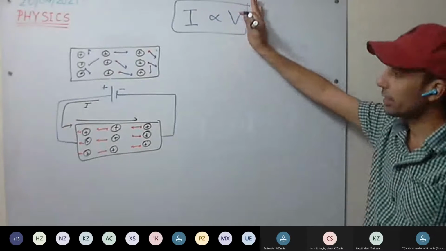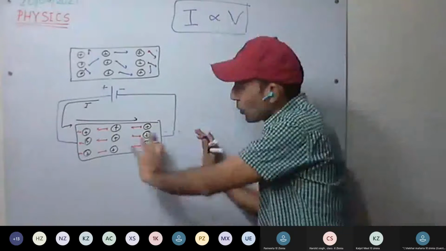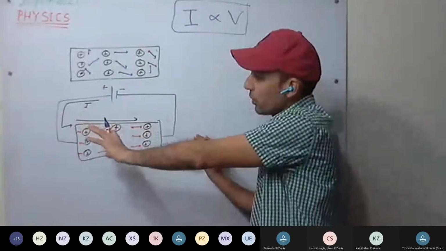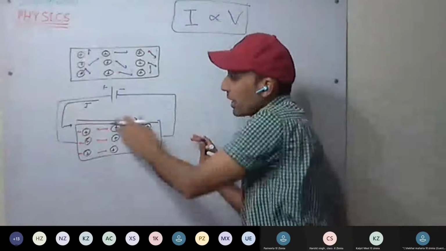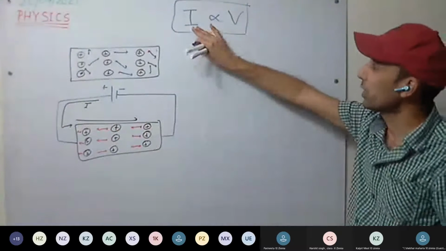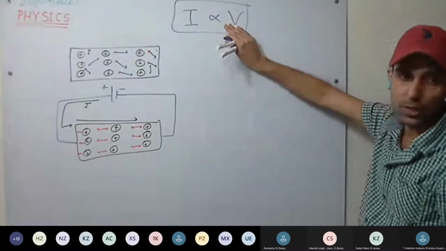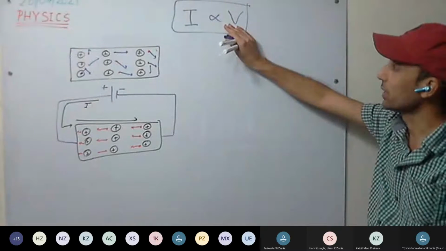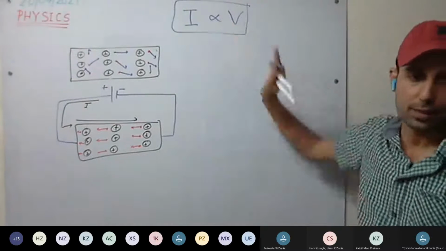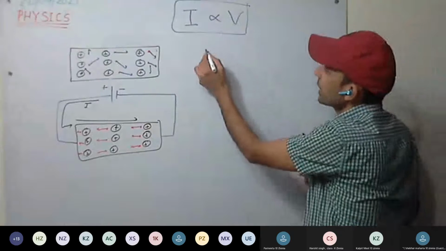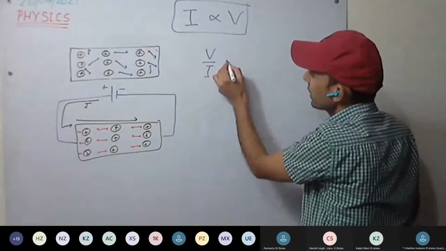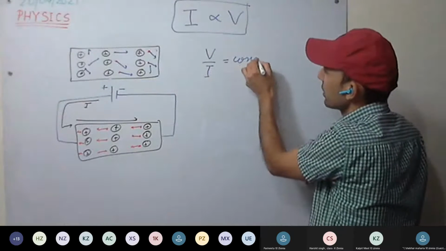So if potential difference increases, it means more force will be acting on the electrons, they will move faster, and more current will flow. So current flowing in a circuit is proportional to the potential difference across it. This is clear? Now, or we can say V upon I is constant.